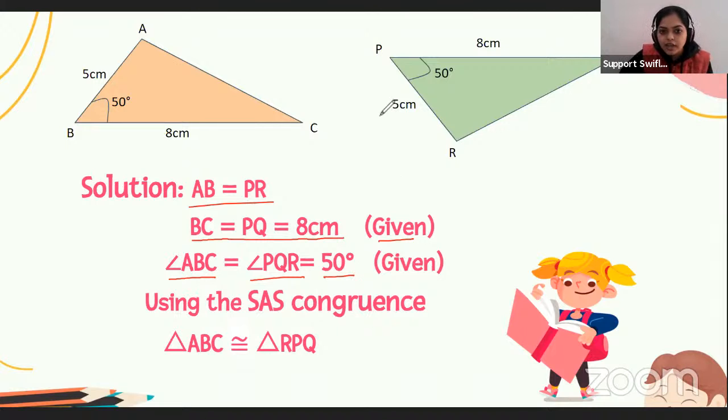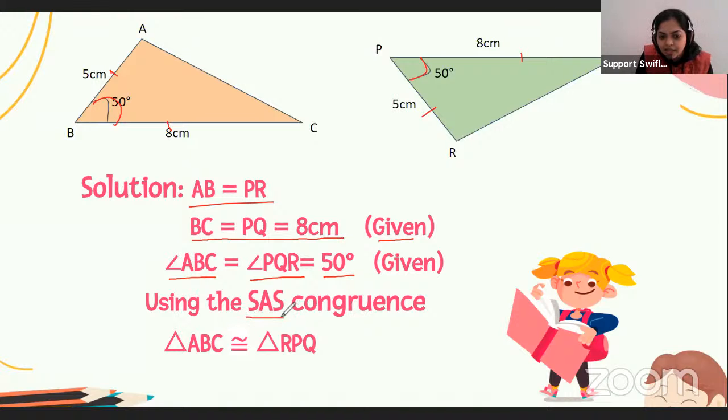So what is given? This side AB equals PR, and the side BC is equal to the side PQ, and the angle between these two sides is equal. So by which congruence rule can we say these two triangles are congruent?